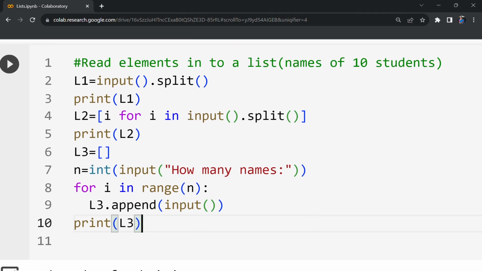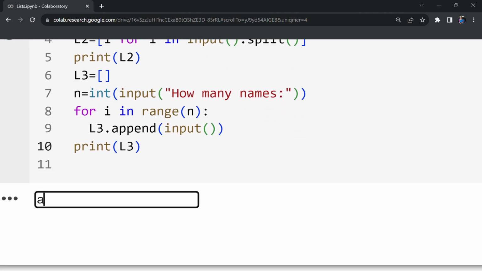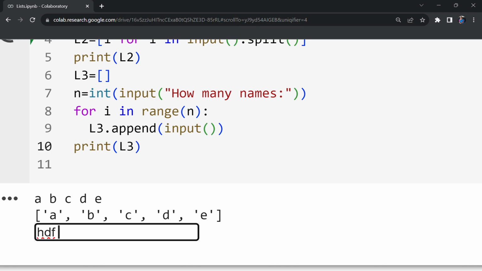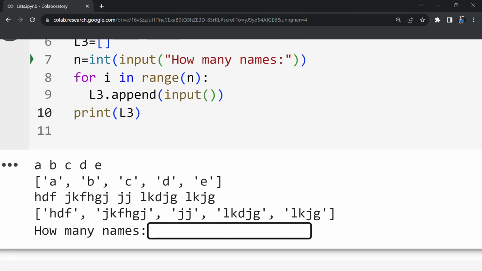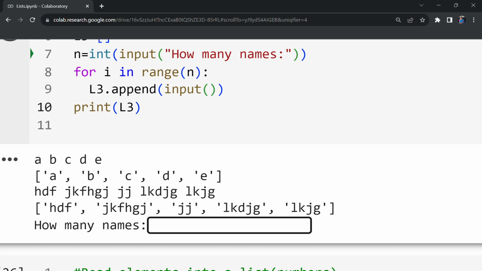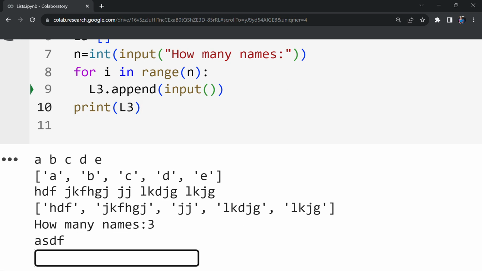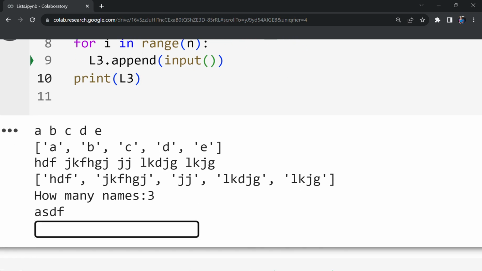This is another way of reading input. So let me run this again. So the first kind is A, B, C, D, E. I am giving only 5 here. Okay, no problem. For the second one, I am giving some random names, some 5 names. For the third one, I am reading how many names. Suppose I am interested only in reading 3 names, so let it be like ASDF. I have to give line after line. Why? Because I have written it like that. If I give it in the same line, that will be treated as a single name.